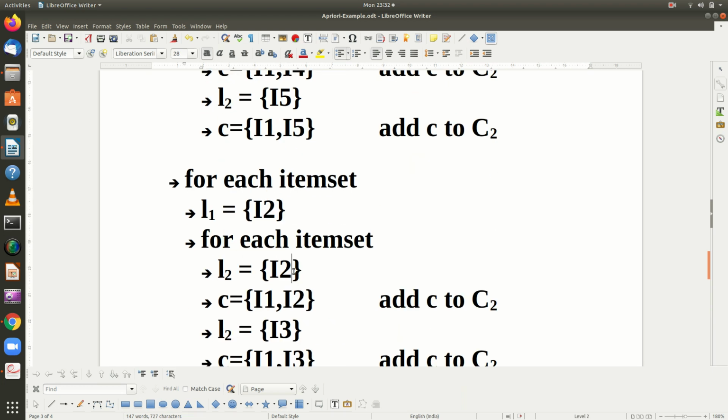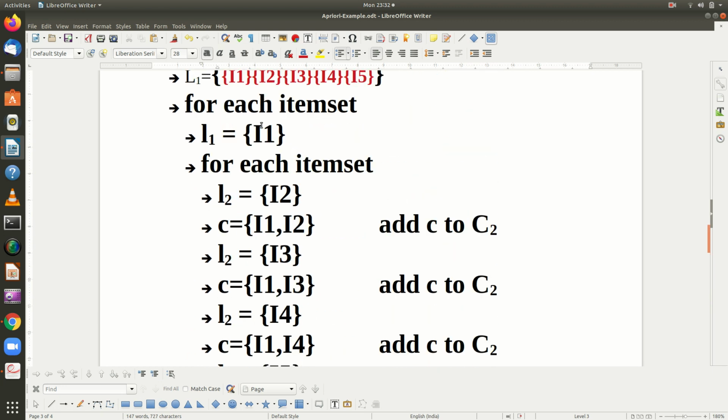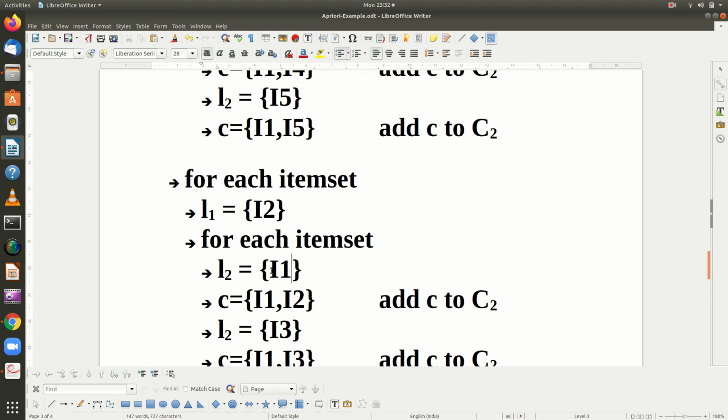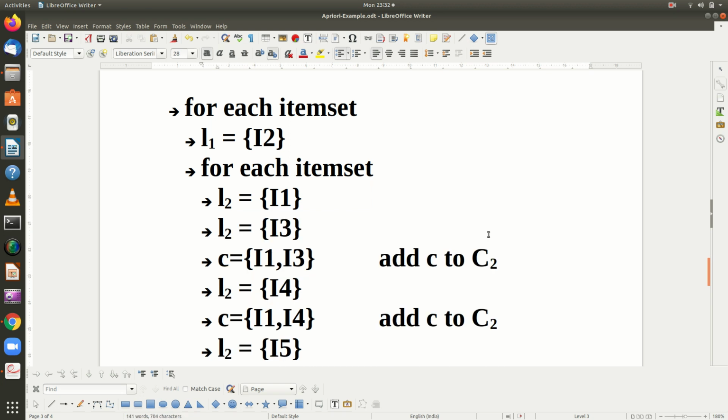The first time L2 will be I1, the first element is I1, so I2 is not lesser than I1. I2 comma I1 will not be added; it will be ignored.